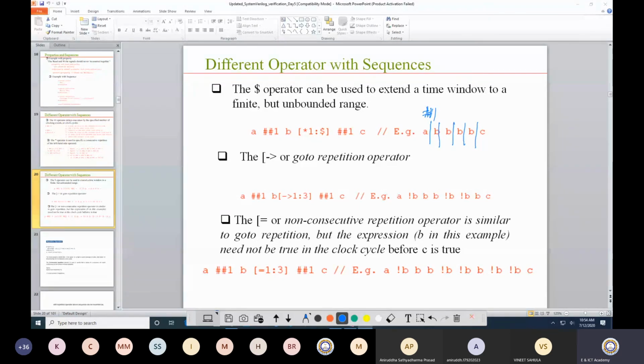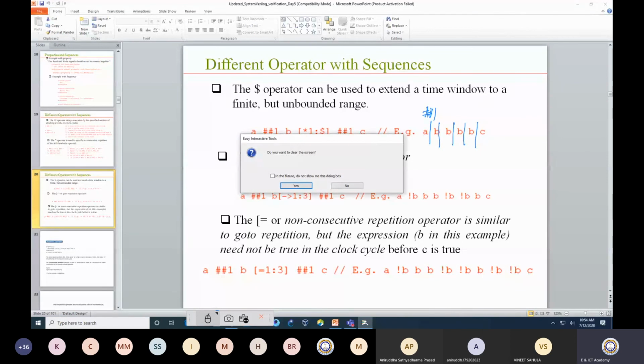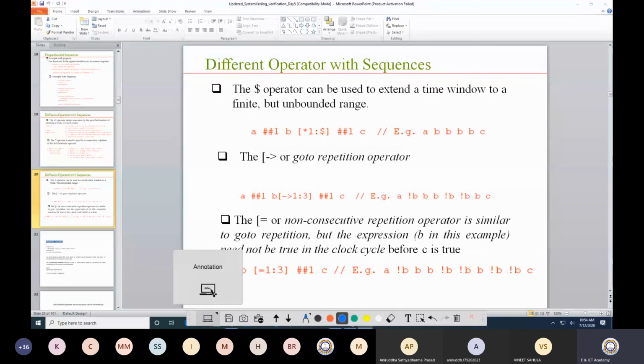What I am trying to say is that the meaning of this is the same as A ##1 B ##1 B like that. So ##1 is not written, only the space is there.